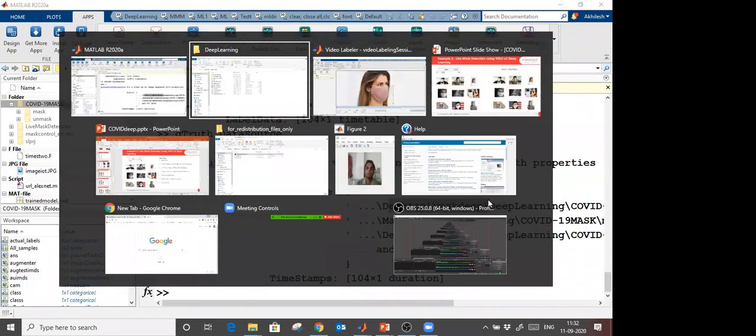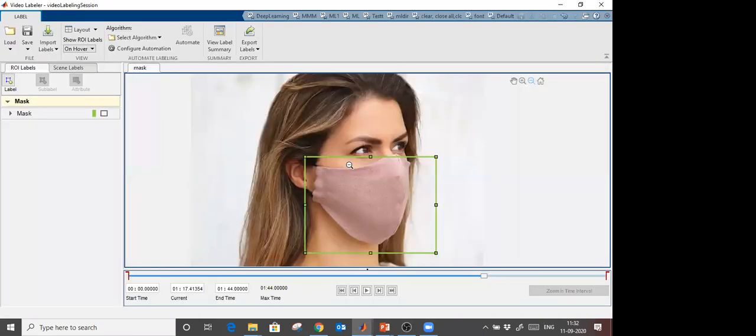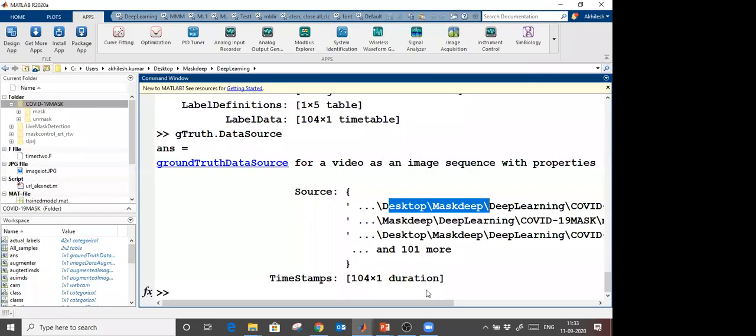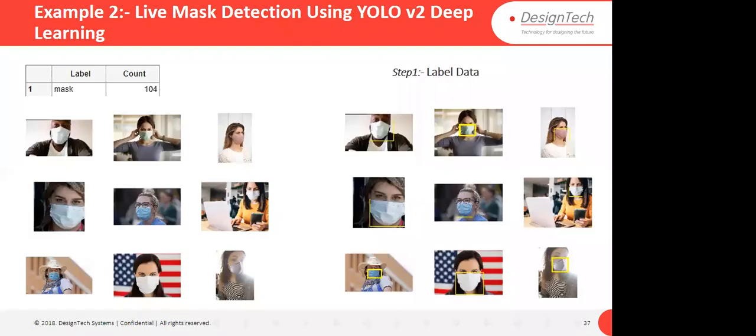So we require this data. I mean that label data means the bounding box of all these things. This is the point, and from this point, what is the width and what is the height. So we have all this label data, and you can use it. Let me explain in the PPT further what you can do there.